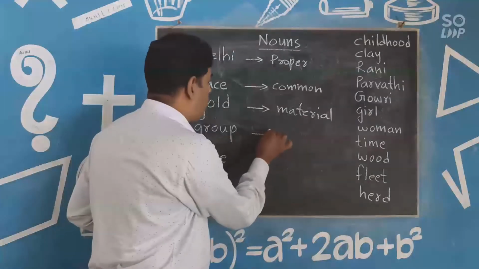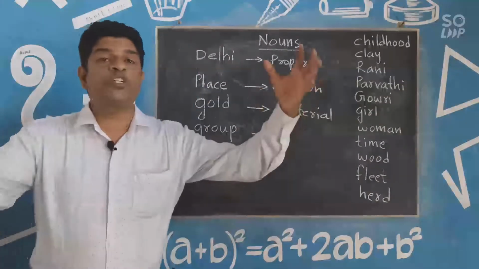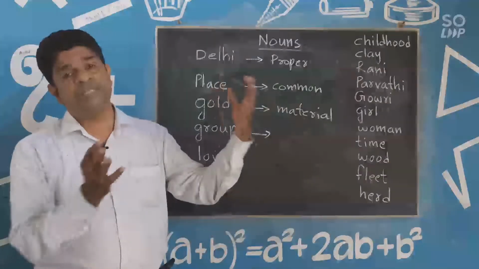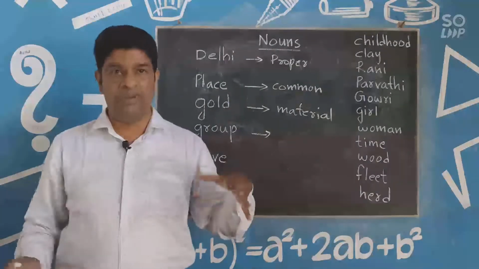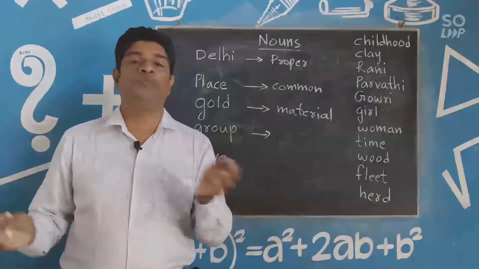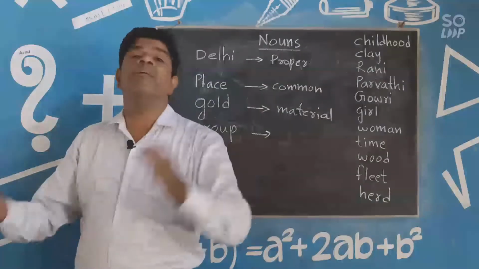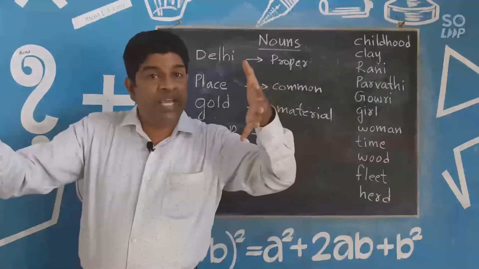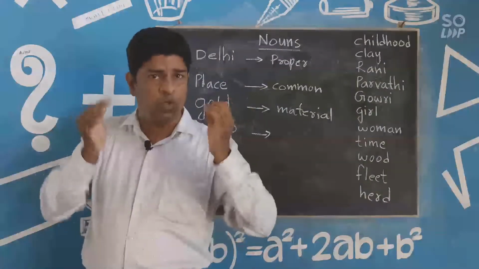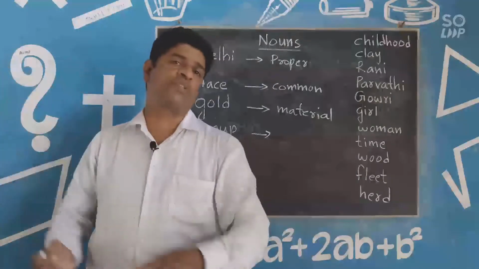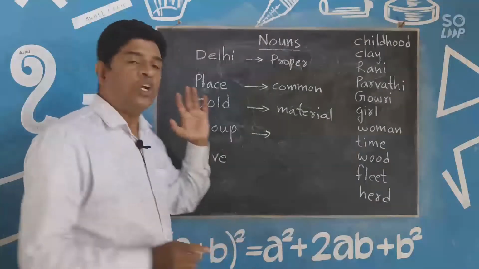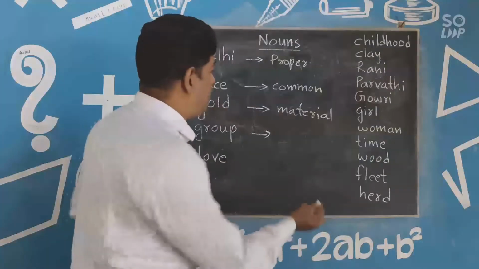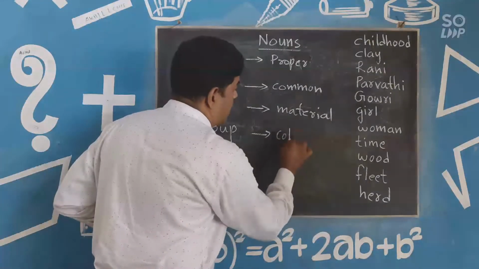And the fourth one is very simple. It shows a collection of something or somebody or some objects. For example, you take the case of a group of people. People is a plural noun, but we have the word group to show the collection of some people. That's why group, crowd are collective nouns.